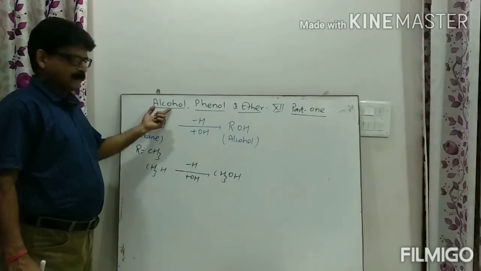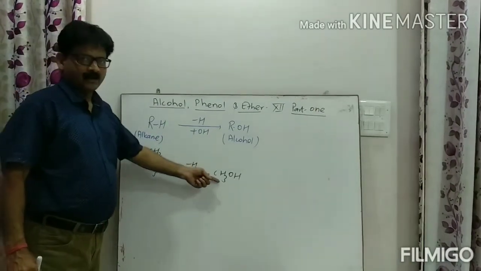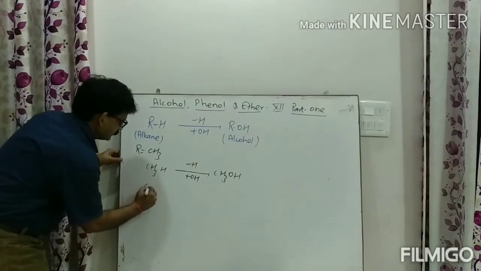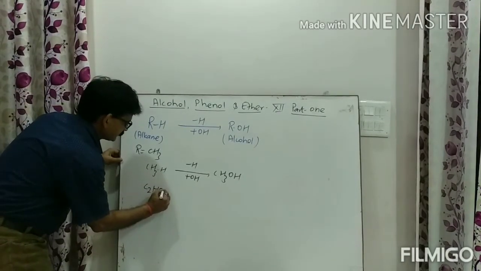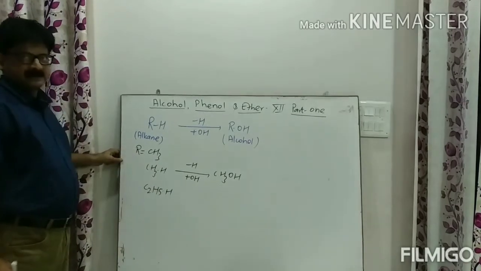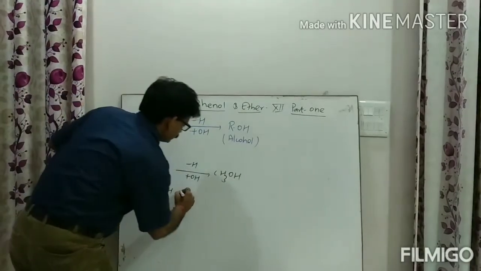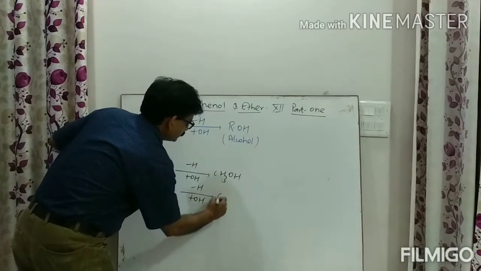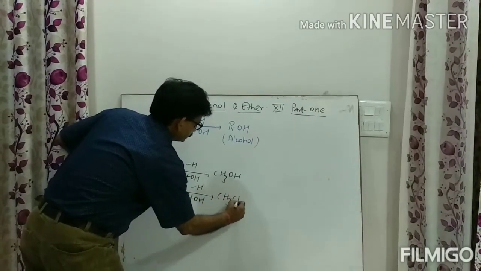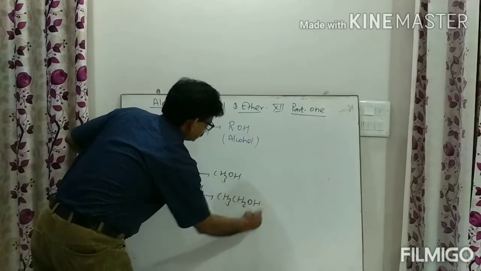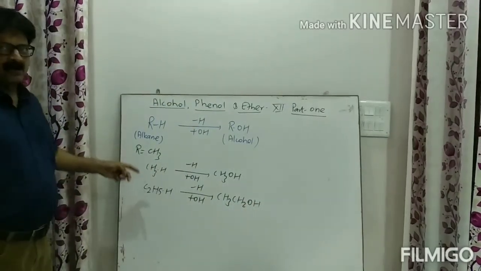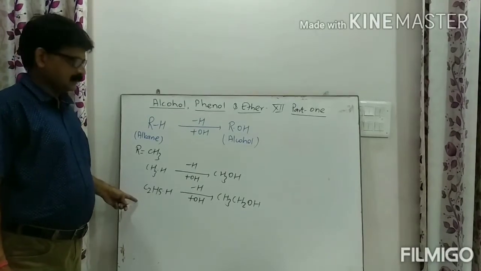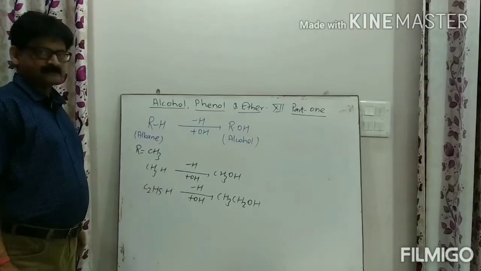What do you mean by alcohol? Alcohols are the hydroxy derivative of an alkane. For example, C2H5H is ethane. Now we replace the hydrogen atom and add an OH group. Then it will be ethyl alcohol. Clear? Therefore, the hydroxy derivative of an alkane is known as the alcohol. Clear? Note down in your copy.